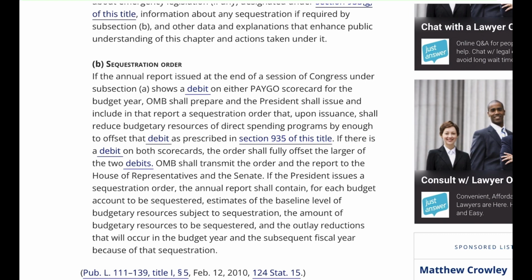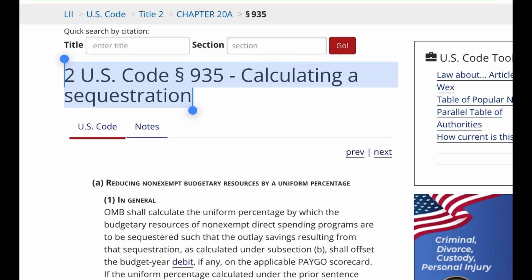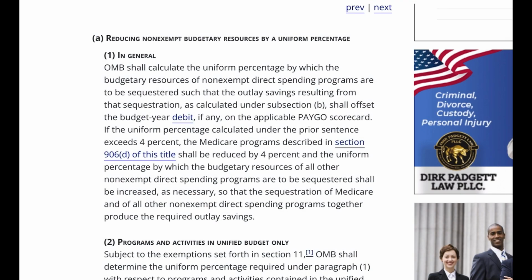If the President issues a sequestration order, the annual report shall contain, for each budget account to be sequestered, estimates of the baseline level of budgetary resources subject to sequestration, the amount of budgetary resources to be sequestered, and the outlay reductions that will occur in the budget year and the subsequent fiscal year because of that sequestration. 2 U.S. Code Paragraph 935, Calculating a sequestration. A. Reducing non-exempt budgetary resources by a uniform percentage.